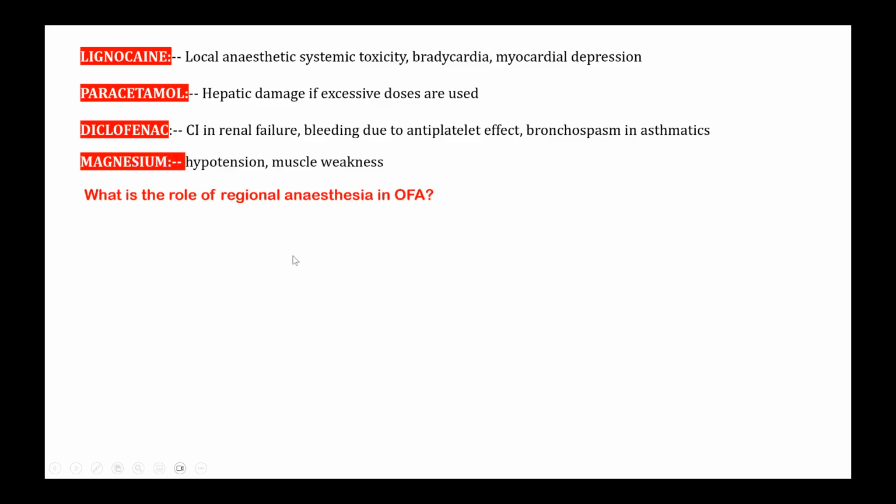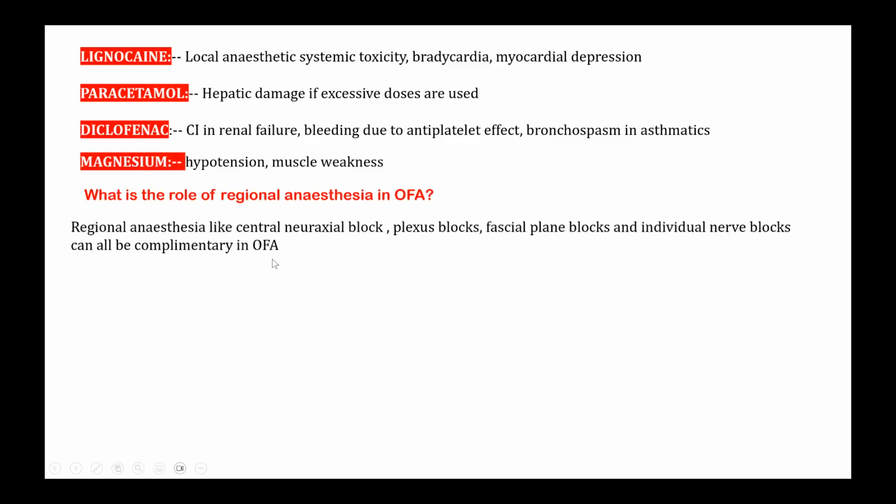The role of regional anesthesia in OFA, that is the ideal combination. Regional anesthesia with the combination of any of the above drugs is the best method of producing OFA. So it can be a central neuraxial blockade or a plexus block or fascial plane block or individual nerve blocks. And they can help to minimize the usage of the drugs also.